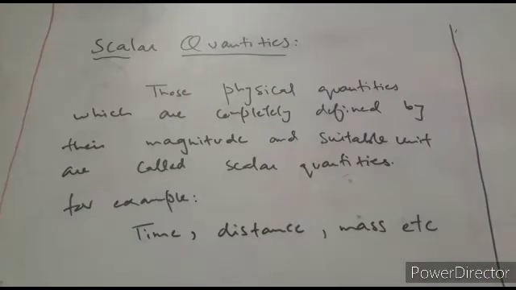So students, what we discussed here is that scalar quantities are those physical quantities which are completely defined by their magnitude and suitable unit. For example, time, distance, mass, all these quantities only require their magnitude and suitable unit for the complete description. Let us see some examples of scalar quantities in detail.